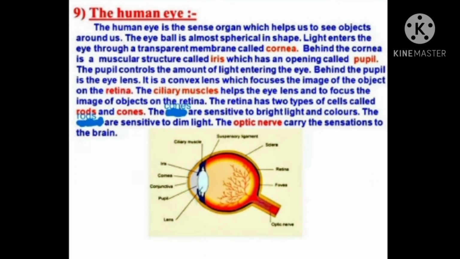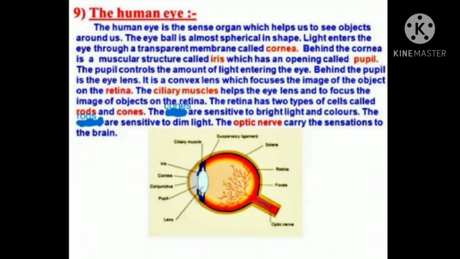What is the working of the human eye? Light rays coming from the object enter the eye through the cornea and fall on the eye lens through the pupil. The eye lens forms a real, inverted, and smaller image of the object on the retina.